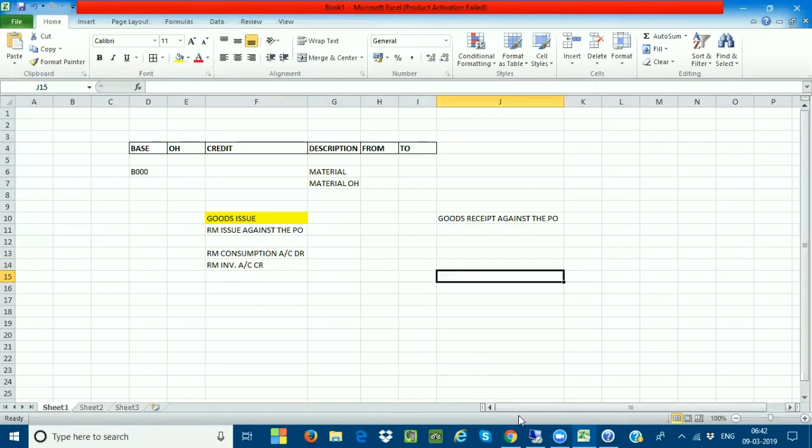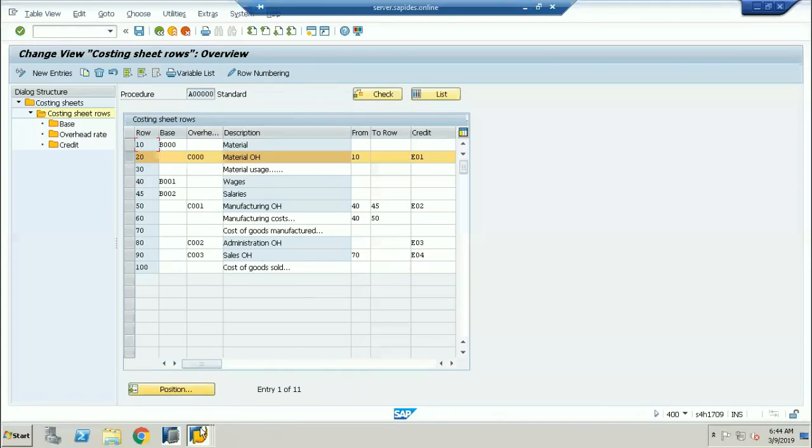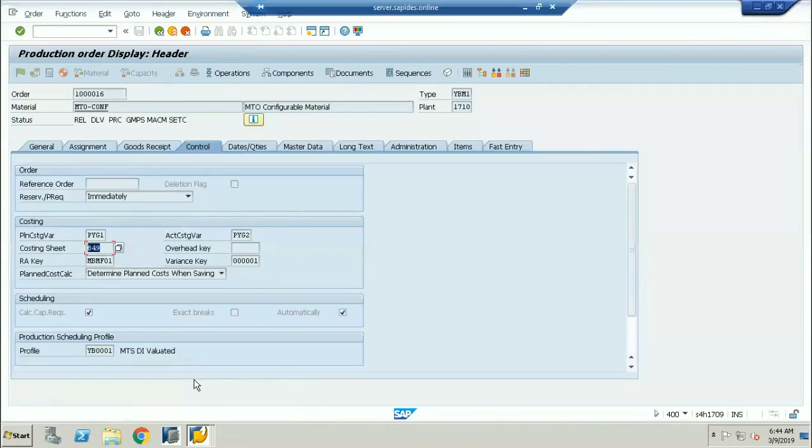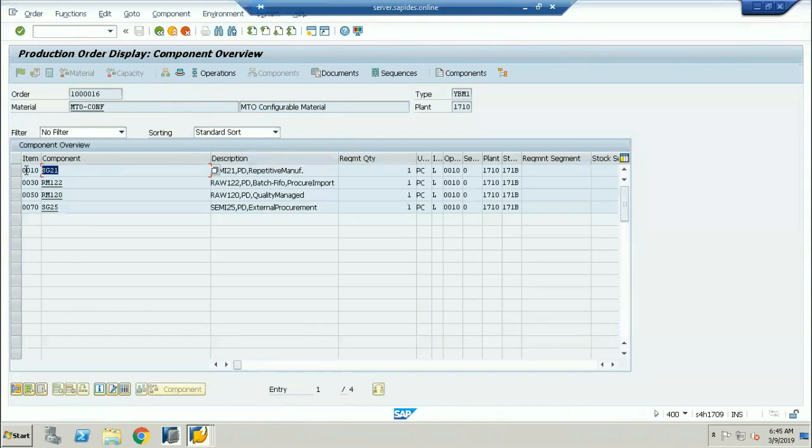So I have shown yesterday, these are going to be called your BOMs. If I go into the components, this is the finished product actually. Now, if I click on the component, these are the materials which I am going to be using for the manufacturing of the goods. These materials are confirmed and these operations have been confirmed.